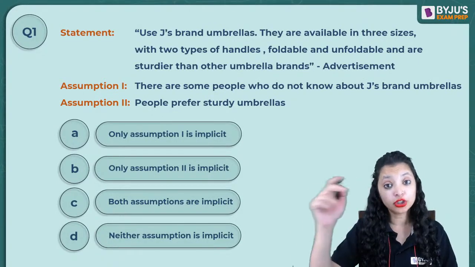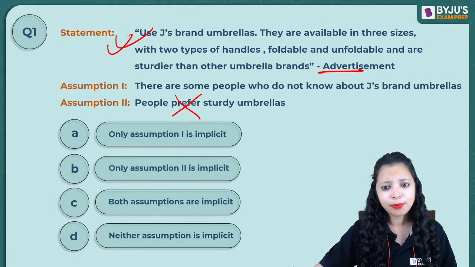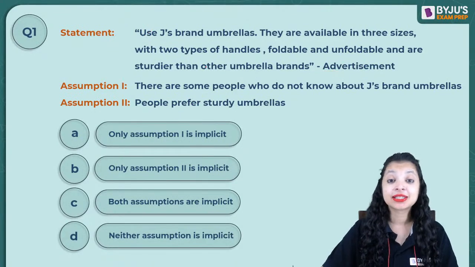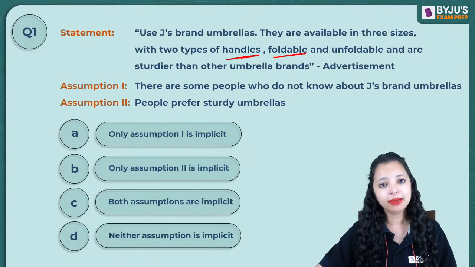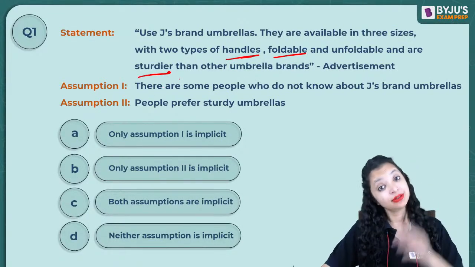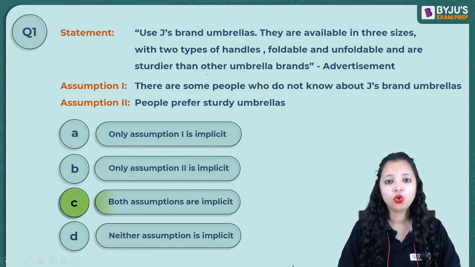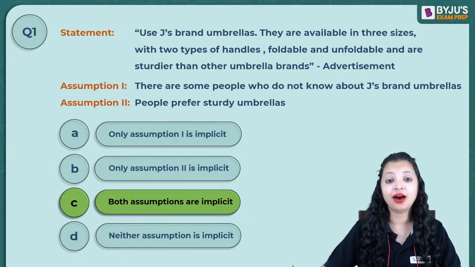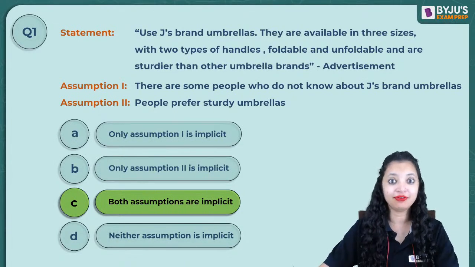Because let's try to follow the negation technique. If people do not prefer sturdy umbrellas, will I promote sturdy umbrellas? Will I put in money to advertise sturdy umbrellas? If I know nobody will buy it, why will I put in money? That means whatever is being promoted, handles, desirable, foldability, desirable, sturdiness, desirable. So preference will always be there. That means with that logic, a lot of you got this correct at one go. The correct answer is both of the assumptions are implicit. Did you get the fundamental here, everyone? If you did, send me a thumbs up and like the session as well if you haven't done that yet.